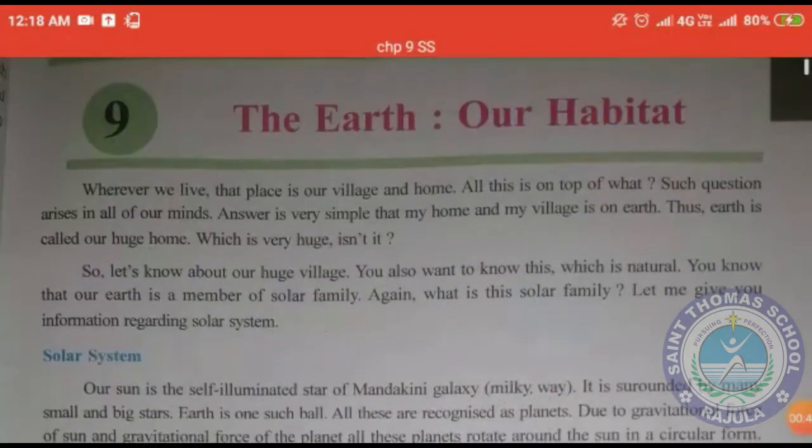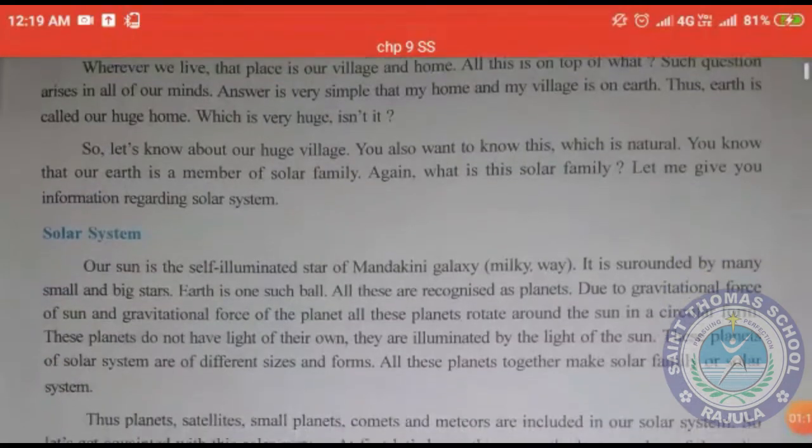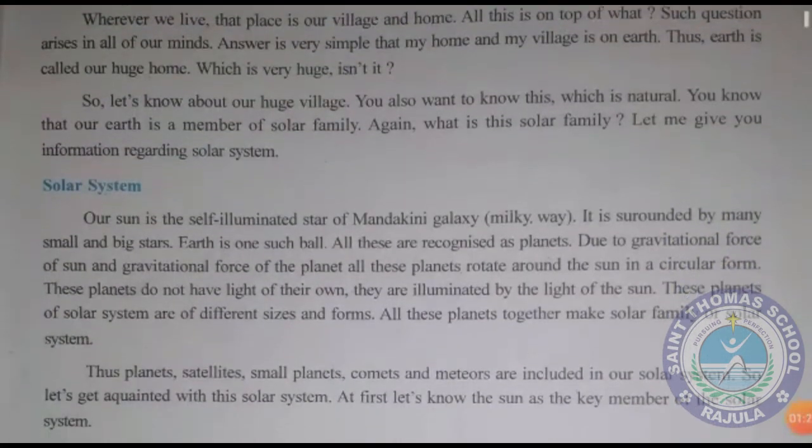Whenever we look at our village and home, a question arises in our minds: we are living in our home, city, village, area, but on what is it placed? It is placed on a huge home, our Earth, our mother planet. Why do we call it the mother planet? Because our home is there, our mother is there on this planet. We took birth on this planet, so it is known as our mother planet.